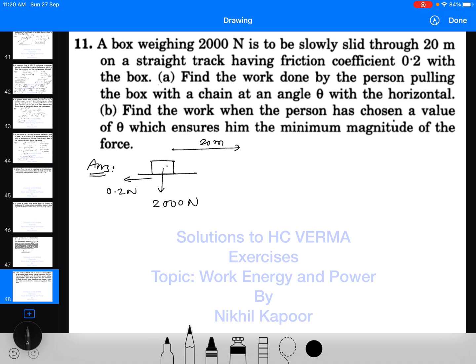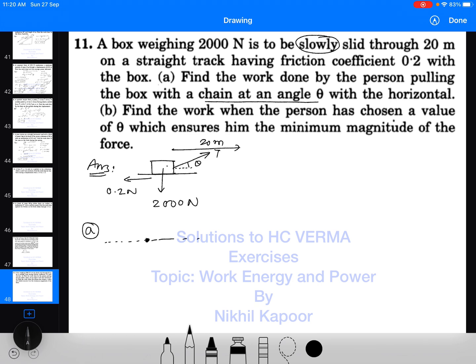Find the work done by the person pulling the box with a chain at an angle theta. Okay, so the chain is being pulled at an angle theta. First of all, if you see the wordings of this question, the block is to be slid slowly. It means the tension must balance the frictional force. That is, work done by frictional force and work done by tension must be equal and opposite. Then and only then the block will slide slowly. That is, it will almost always be in a state of rest.